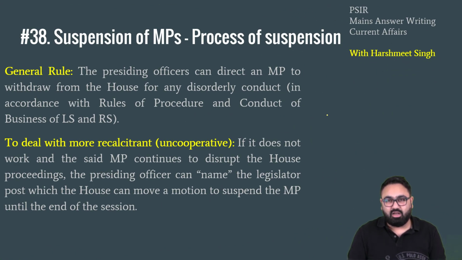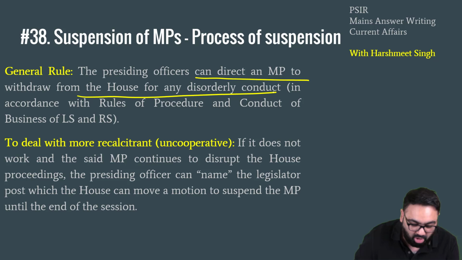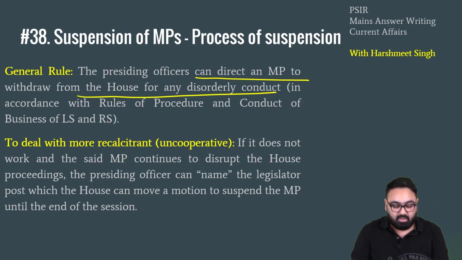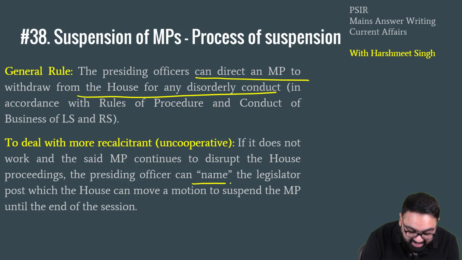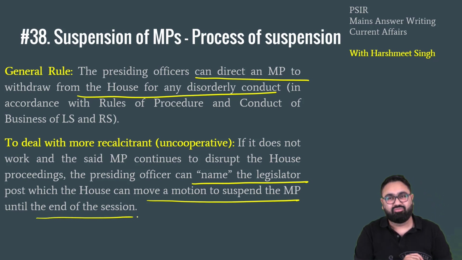So there are general rules about how and when a member of parliament can be suspended. The rule is presiding officers can direct the members of parliament to withdraw from the house for disorderly conduct. Also, if that does not work, if the member of parliament still remains in the house, does not go out of the house, then the presiding officer can name the legislator and the House can move a motion to suspend the member of parliament until the end of the session.